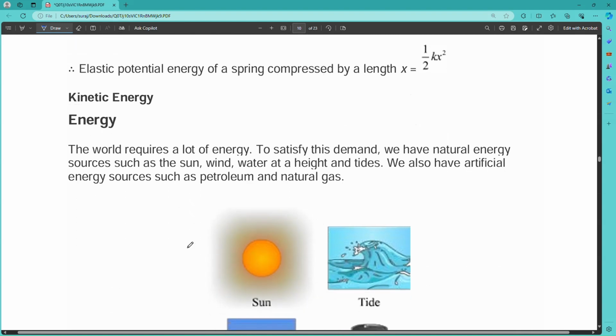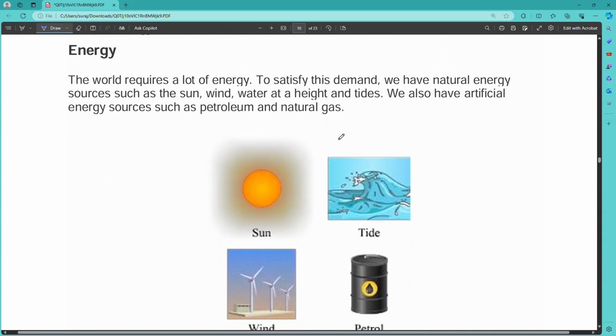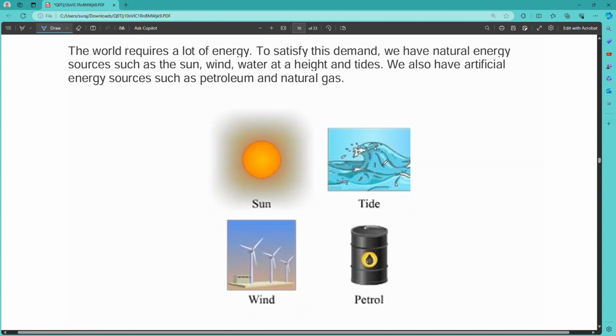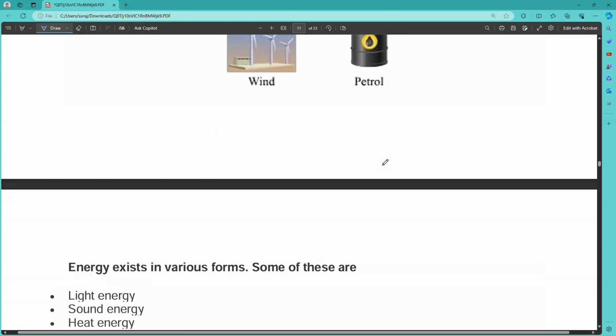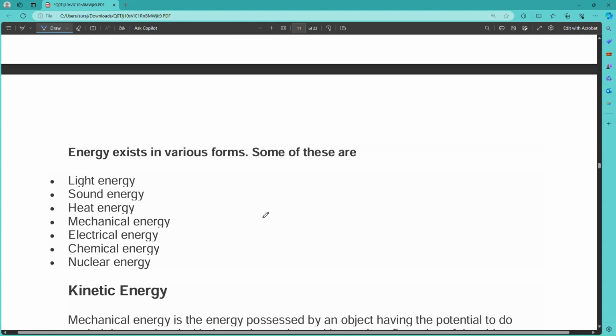And then we come to our kinetic energy. Kinetic energy is simply the energy possessed by a body by virtue of its motion. The world requires a lot of energy to satisfy its demand. We have natural energy sources such as sun, wind, water, and high tides and low tides. We also have artificial energy sources such as petroleum and natural gases, which you use in your vehicles to move. So these are the energy sources. Energy exists in various forms such as light energy, sound energy, heat energy, mechanical energy, electrical energy, chemical energy, and nuclear energy. These are the various forms of energy.